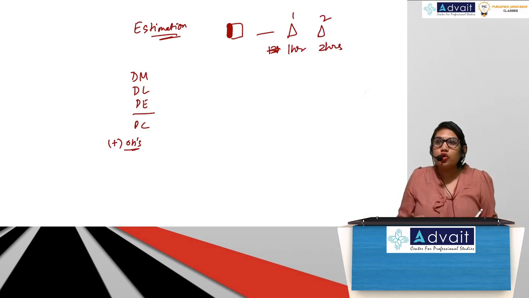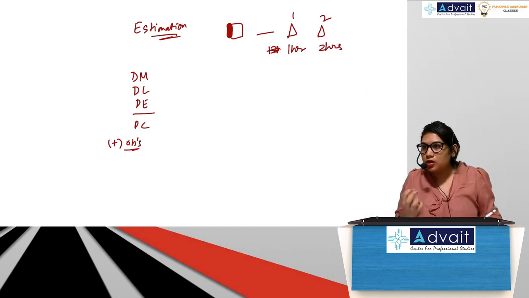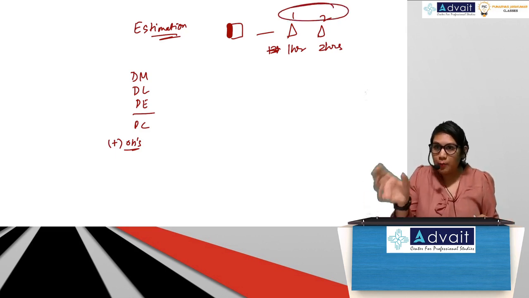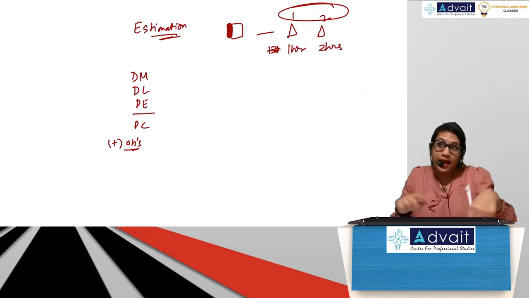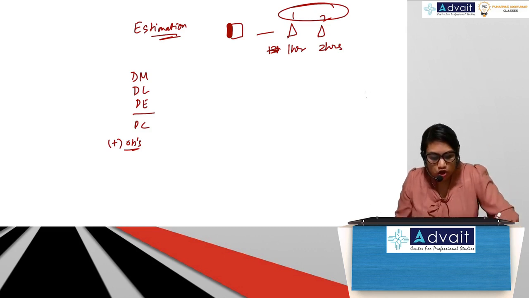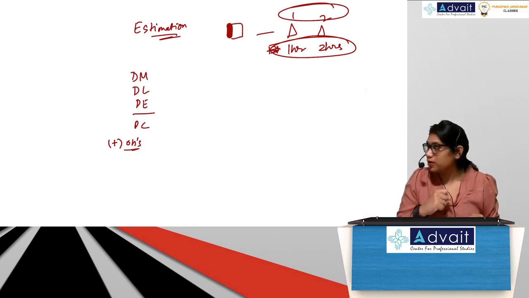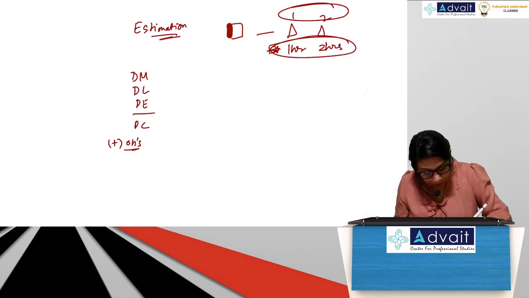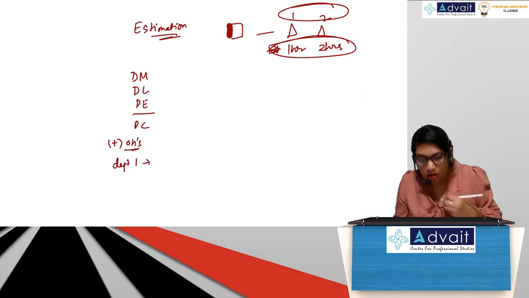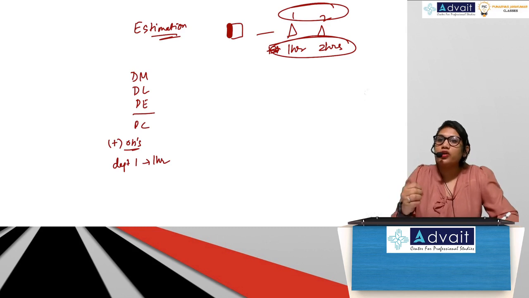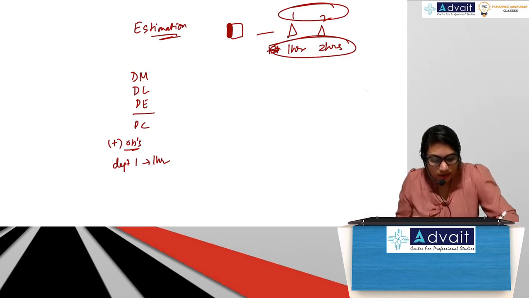So what did you do? You determined the overhead cost per hour for each of these departments yesterday, correct? When we did our apportionment and reapportionment. And then what did you do? You charged that cost to each department, depending on the number of hours which the product took in each department, correct? So now in department 1, you took 1 hour, and let's say when you calculated the overhead rate, you get 3 rupees here and 4 rupees here.